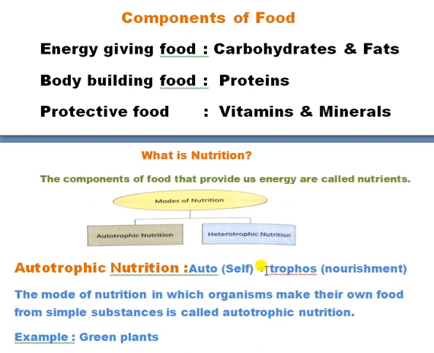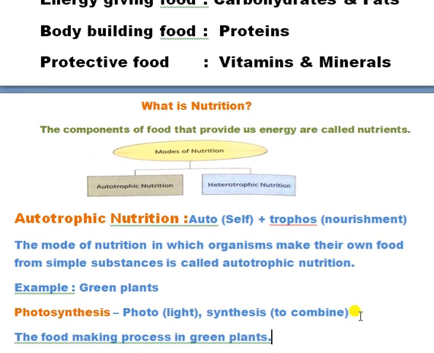Auto means self and trophe means nourishment. It means feeding. The mode of nutrition in which organisms make their own food from simple substances is called autotrophic nutrition. Green plants are the example of autotrophic nutrition.